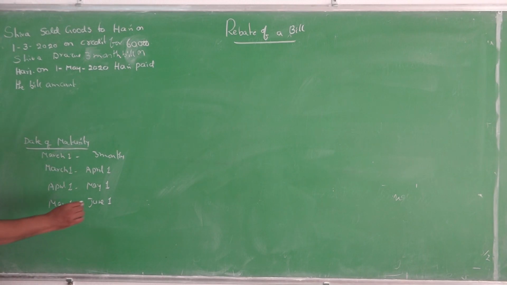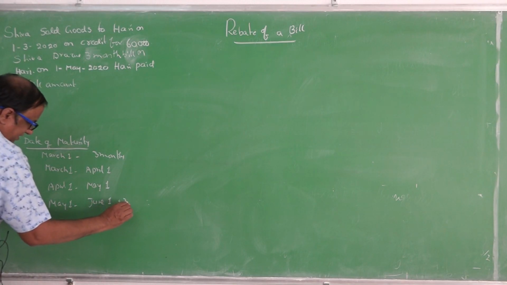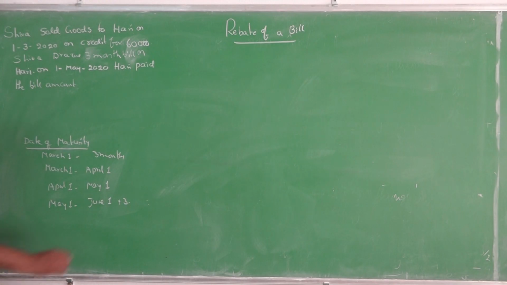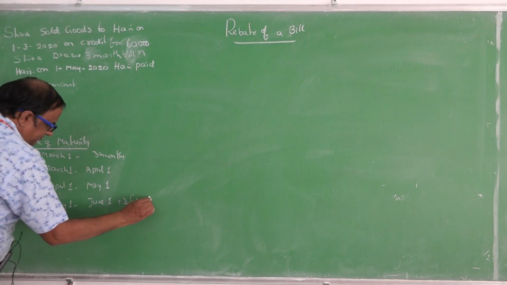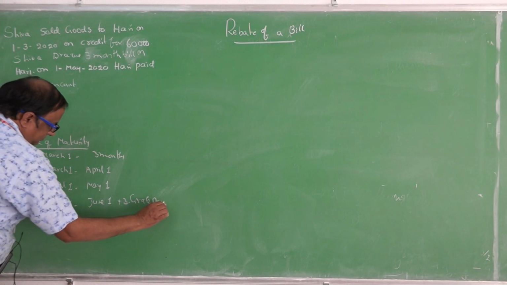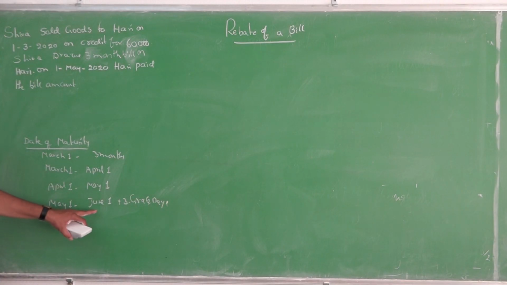So, additionally these 3 days are grace days. We can discuss the grace days. So, he has to pay on June 4th, but he paid on 1st May. If you leave the 3 days, he has to pay on June 1st: March to April, April to May, May to June.